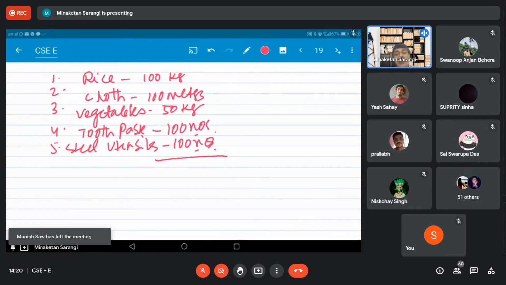So how will you get the value of all five commodities? Unless all the commodities are expressed in some common unit. How will you express that? We can express this in a common unit, and the common unit is what we say is the market value.